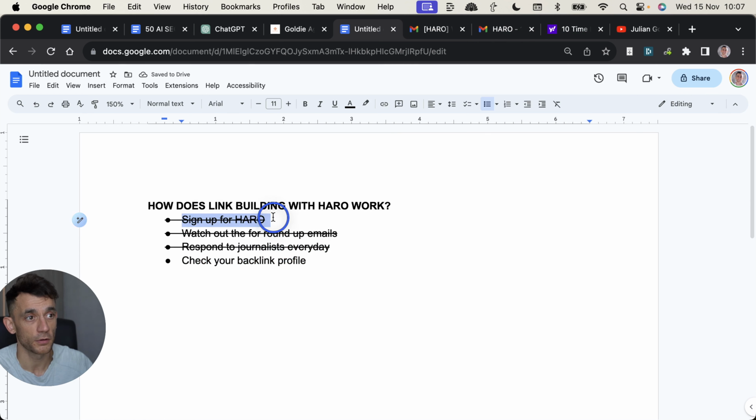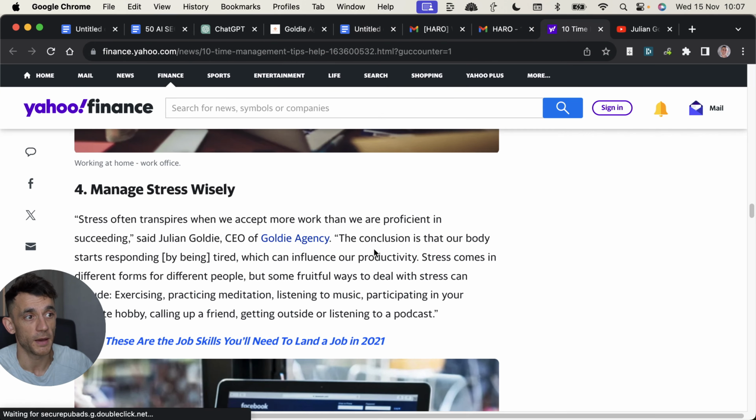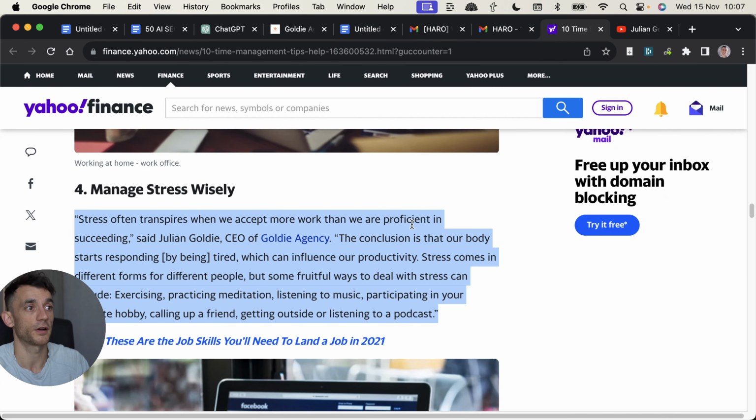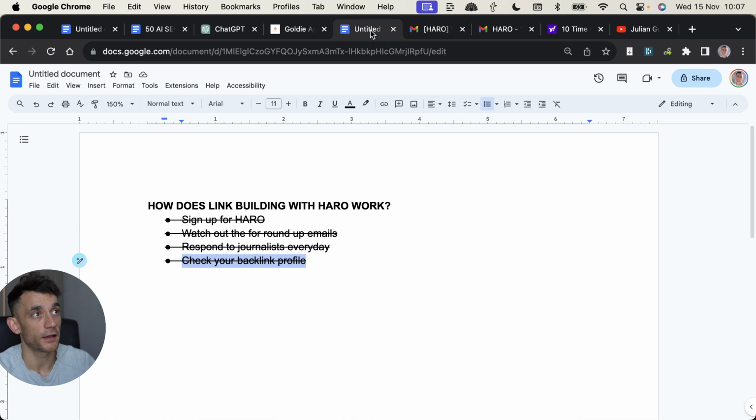So you sign up for Harrow, you watch out for the roundup emails, you respond to journalists every single day, and then you check your backlink profile, and you'll see backlinks appear like this. Most of the time, journalists are not going to tell you that they've added the backlink, so therefore you need to check out your backlink profile. How do you do that? Well, you can do it with Ahrefs, SE Ranking, SEMrush, whatever tool you want to use. But that's basically it. That's how the whole process works.